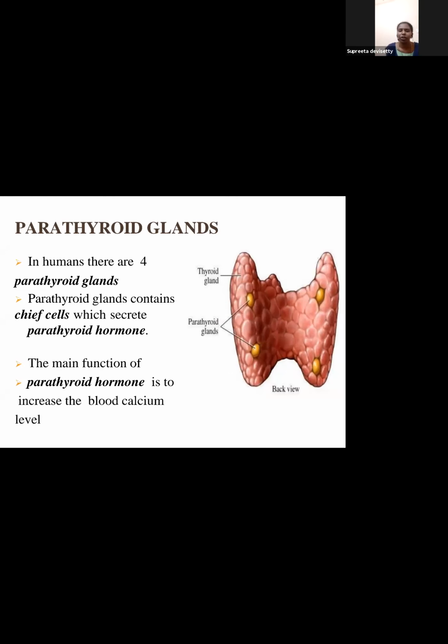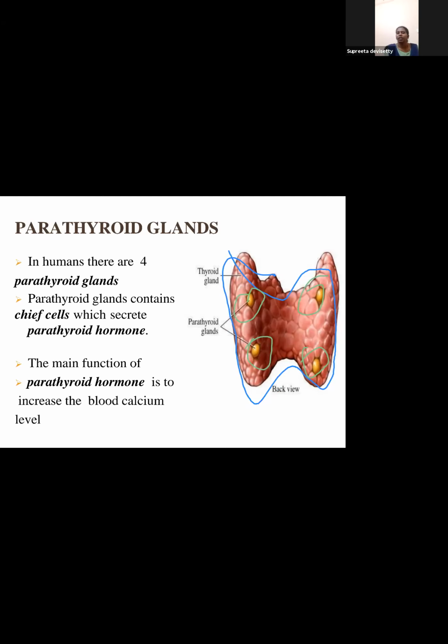Next, coming to the parathyroid glands. I told you about the neck structures: thyroid, parathyroid, and thymus. There are 4 parathyroid glands. This whole structure is the thyroid gland. This is the posterior view, the back view of the thyroid gland. In the back view, we have 4 structures. They are called parathyroid glands.